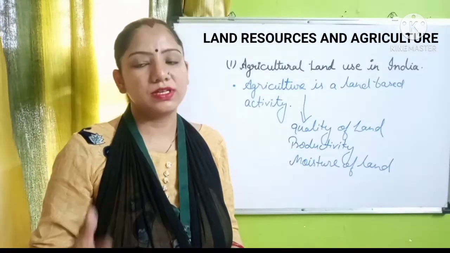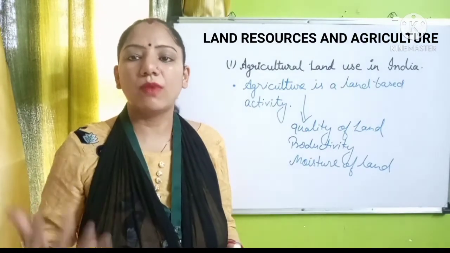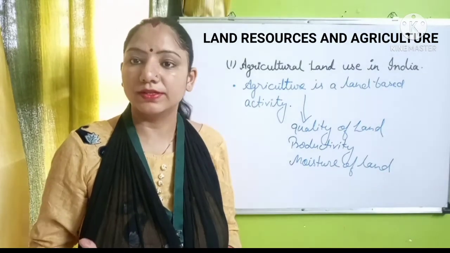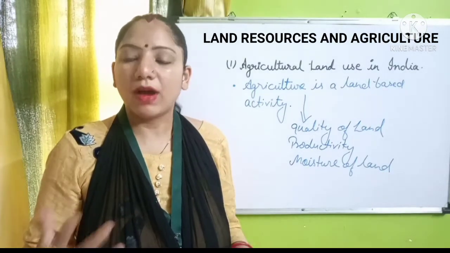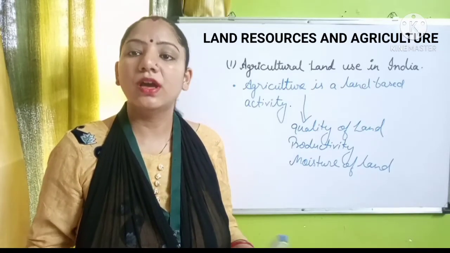Around 60% of land nowadays, according to the demand of the population, is used for agricultural purposes. If the demand is high, the productivity will also be high.